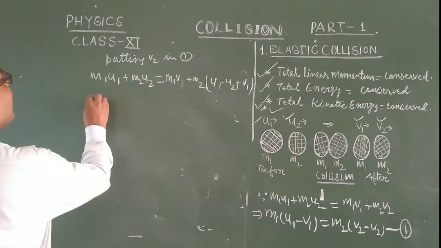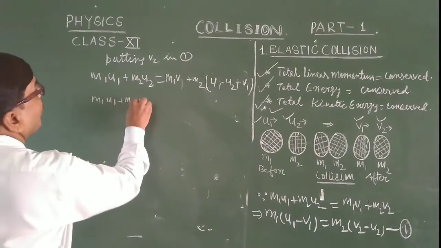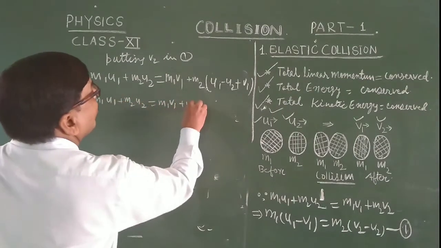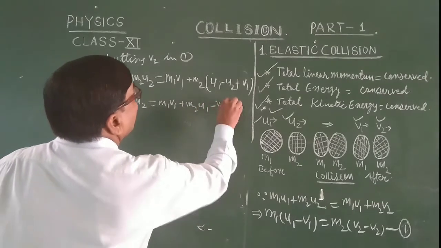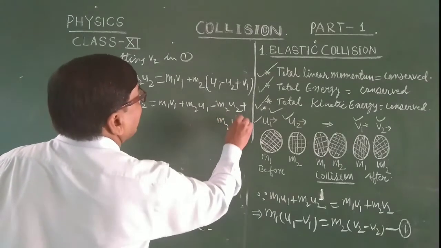So m1 u1 plus m2 u2 is equal to m1 v1 plus m2 u1 minus m2 u2 plus m2 v1.